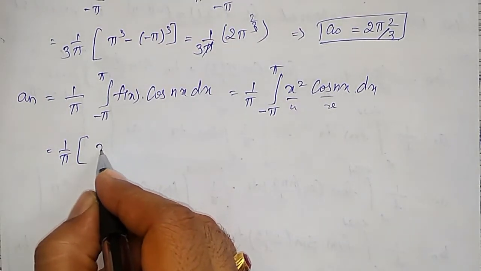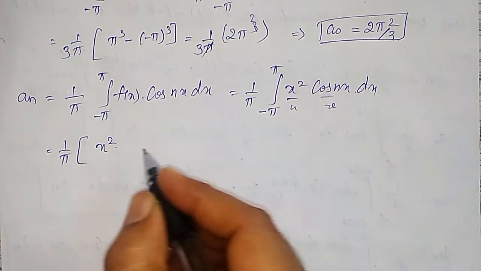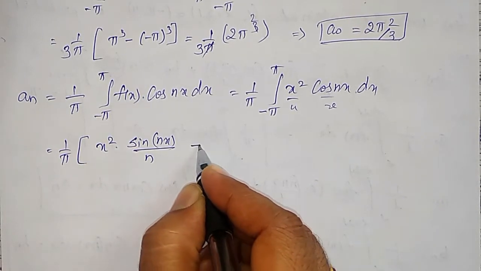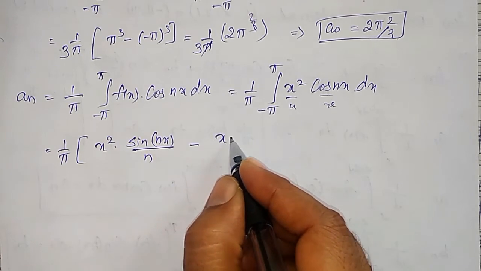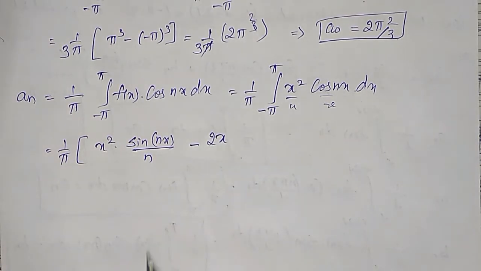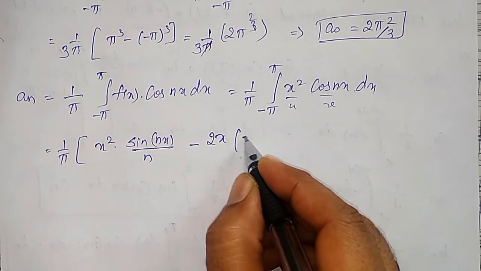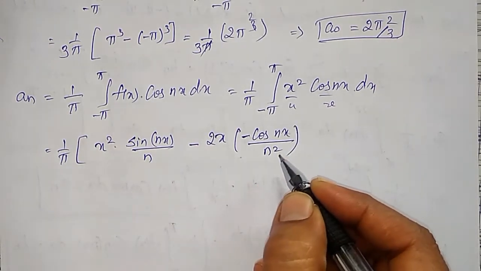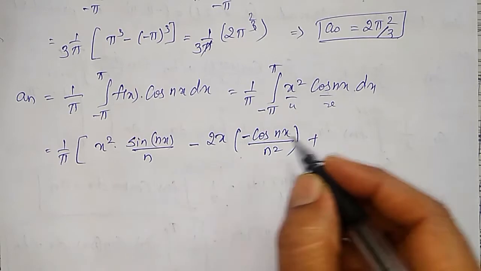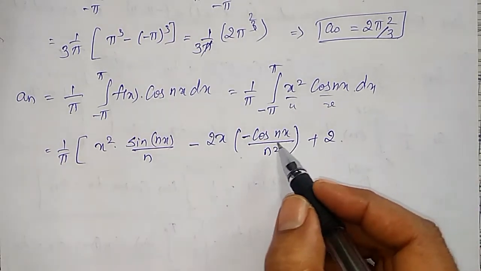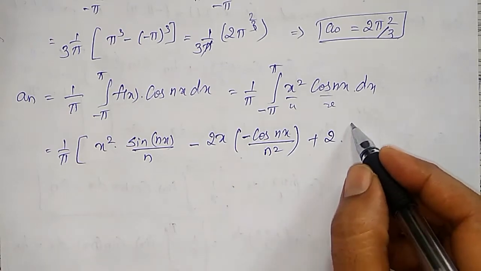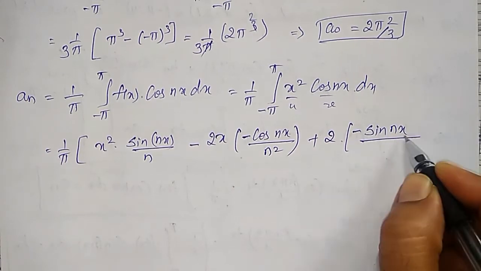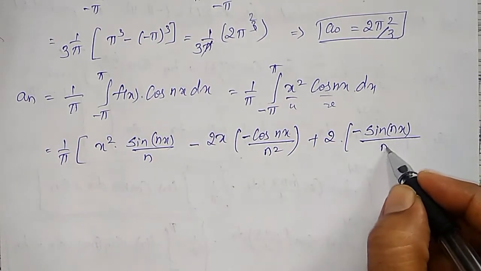That is the first function as it is, x², integration of cos nx is sin nx/n, minus differentiation of x², which is 2x, and integration of sin nx/n will become minus cos nx/n², then plus differentiation of 2x, which is nothing but 2, and integration of minus cos nx/n² will become, already minus is there, sin nx divided by n³.